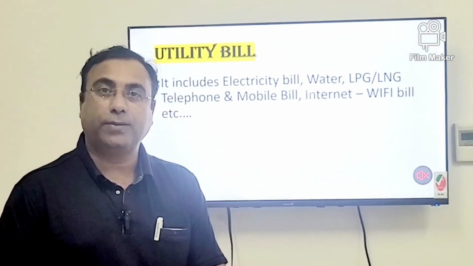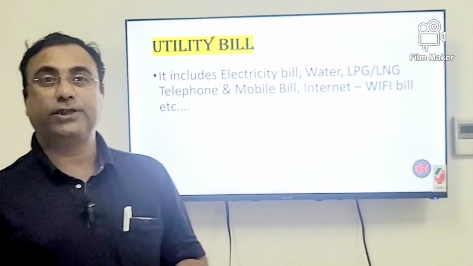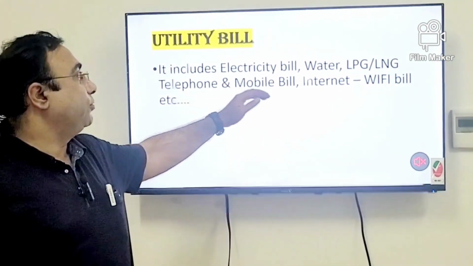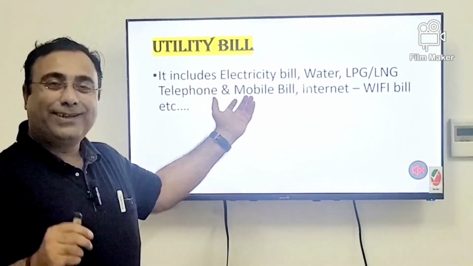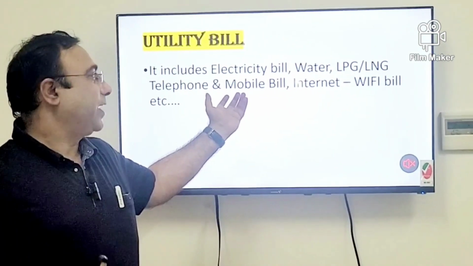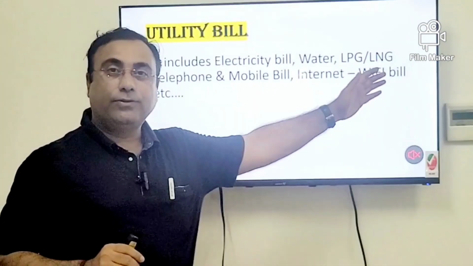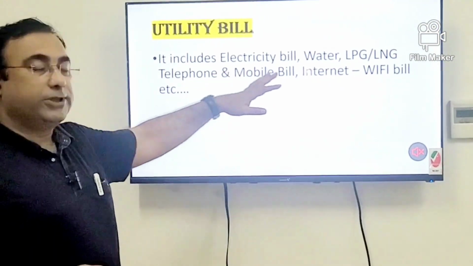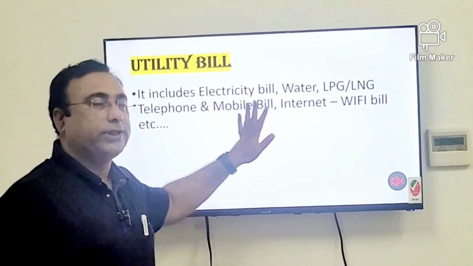Then the second one is utility bill. For the person who is running the family, their major expenses go into utilities. Here you have to cover electricity, water, LPG, LNG, then telephone and mobile. This is something that in today's era no one can avoid. Whatever expense you have to cover through the utility bill, internet, Wi-Fi, these may be shared, these may be individual. These expenses should be covered in the utility bill.